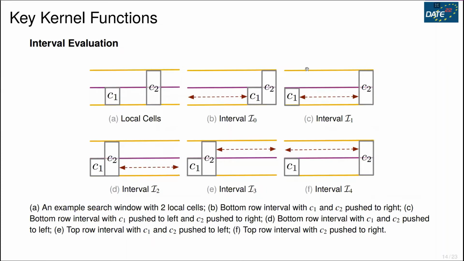The next one is interval evaluation. Here's an example of a search window with 2 legalized cells. We will move the cell left and right to get all the possible single-row intervals. If a target cell is a multi-row cell, we will combine the available intervals in adjacent rows to formulate the 2-row interval. For each possible interval, we need to obtain the induced displacement with respect to the global placement location and pick the best one.